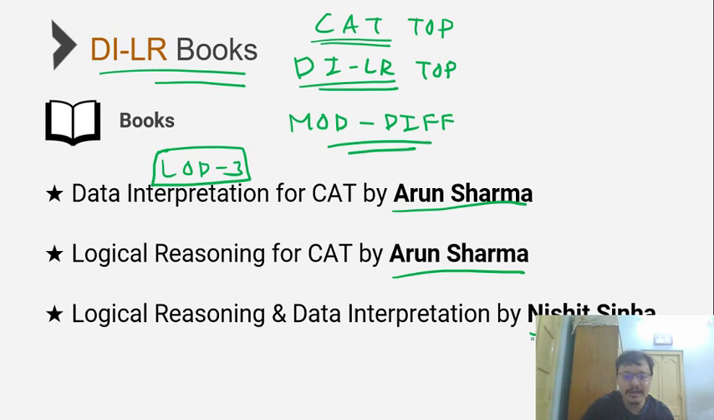Other than Arun Sharma, going for a book by Nishit Sinha on LR and DI would be another advantageous thing that most of you can look at. Either of these two books will help, but my personal thing is, if you can do LOD3 from Arun Sharma, that would be really icing on your cake as far as your DILR preparations are concerned.